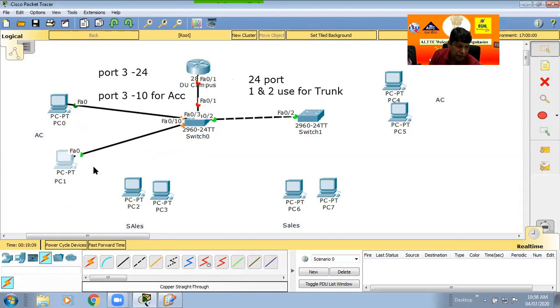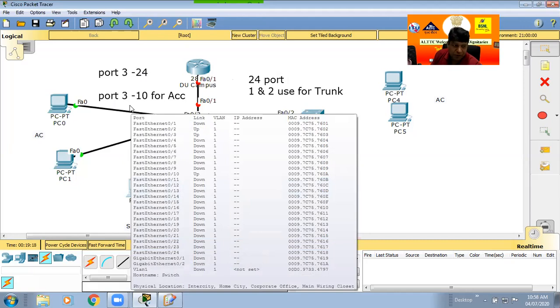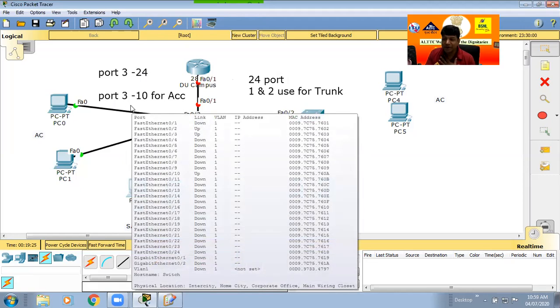And similarly, you have a decision here. Out of 3 to 24 ports, if I put any cable in port number 3 or port number 4, it will become an account PC. Similarly, I'm making the planning so that my planning for the whole campus is similar in every switch.